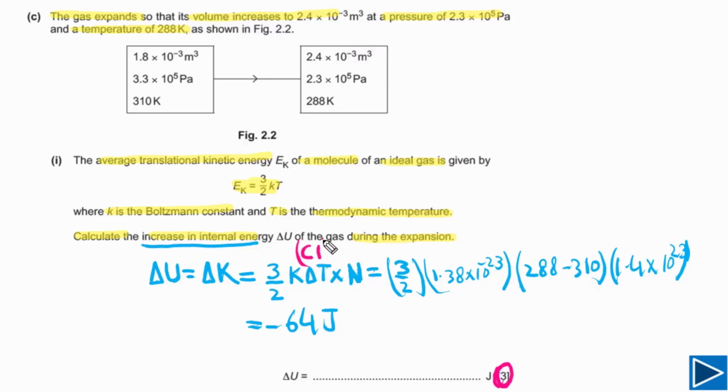The second C mark you get if you have plugged in these values, and the third is the answer mark, which you get if you have the right answer. If you have the right answer but didn't write these steps, you still get 3 marks. But if your answer is wrong but you have written these steps, you get 2 marks, the 2 C marks. So it's very important to write down the formula and plug in values.